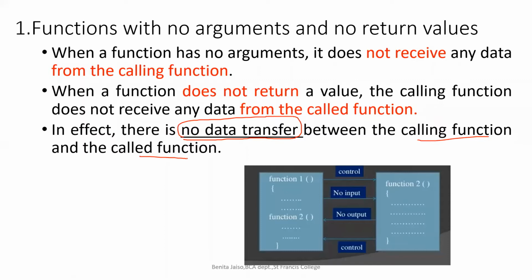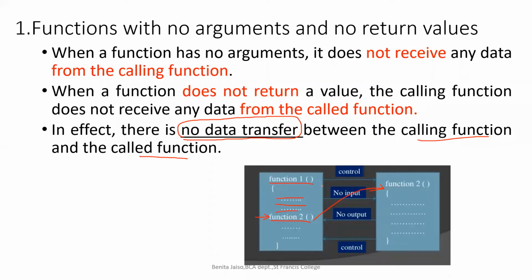So when we are calling a function, here I have given an example. From function 1, I am calling function 2. Listen, from function 1, I am calling function 2. So it is having other lines of code also, right? When it reaches the function 2, program control will not go to the next line. It will be jumping to the function 2. Understood? So from function 1, when it reaches function 2, it jumps to function 2.